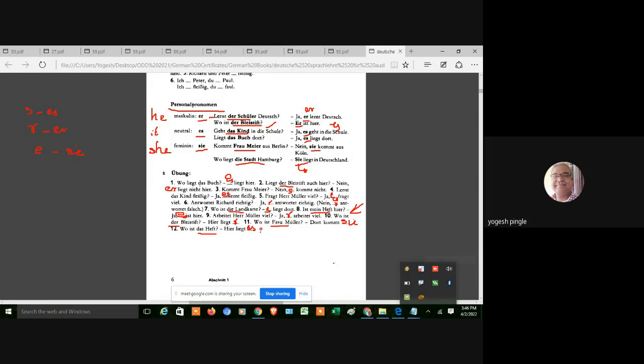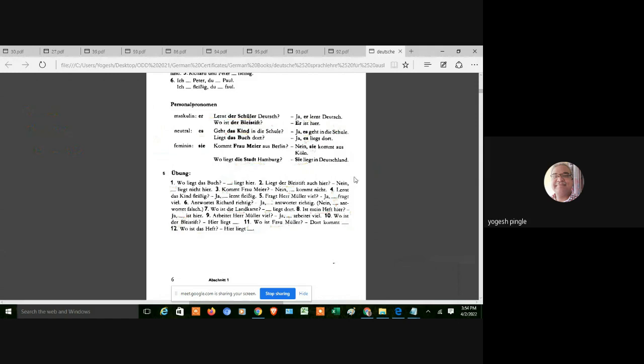So like that, you should be able to make sentences using this, and that's why these exercises are very, very important. Try to write all these exercises in your notebook. If you solve these exercises in the notebook, definitely you will come to know many things. Now the next exercise is for your homework only. Here I will not solve this exercise, but I will just give you the hint. So here it is like this.